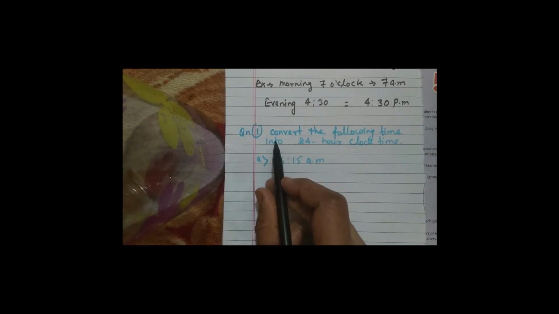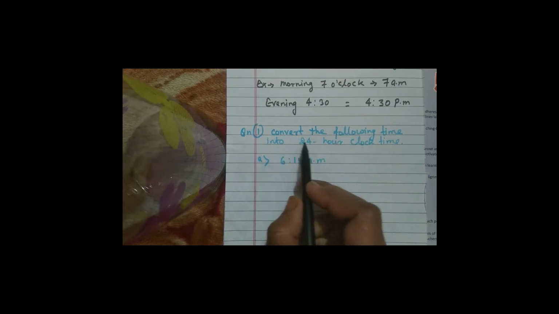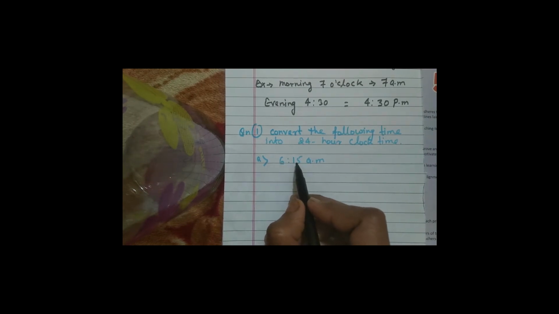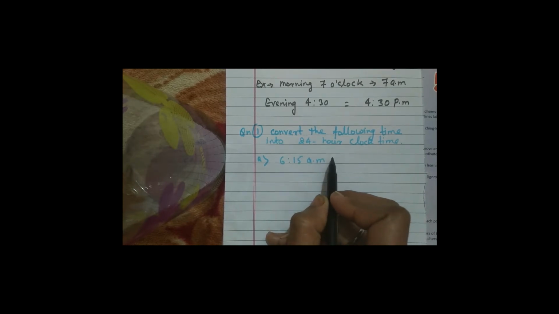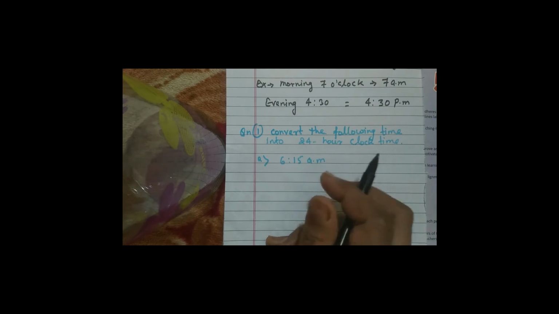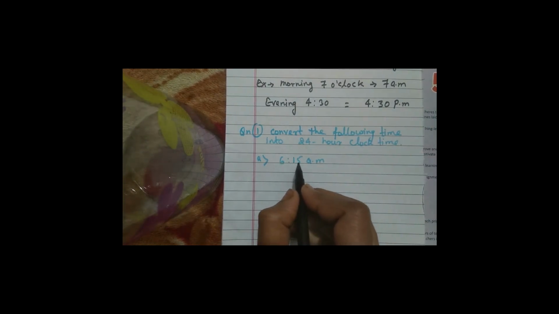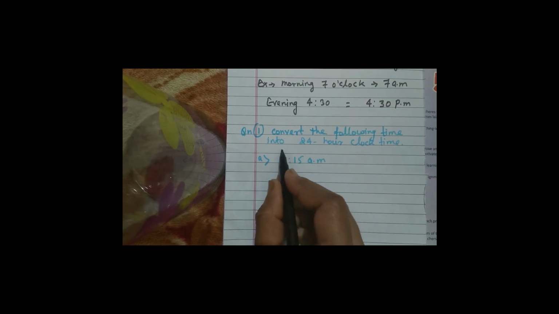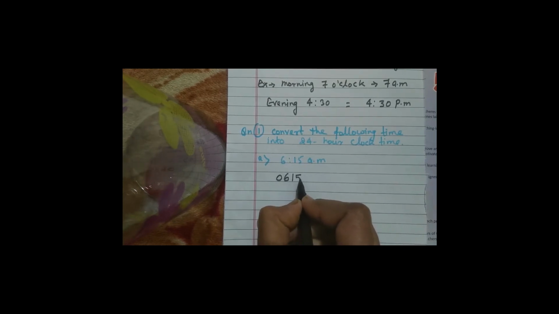Let us understand the concept of the 24-hour clock with a question. The question is: convert the following time into 24-hour clock time. The question is 6:15 AM. I am giving you the logic. AM or PM is there only. When AM is written, you need to write only the number, no need to change anything. So how can you write this? 6, 15, that is 615.